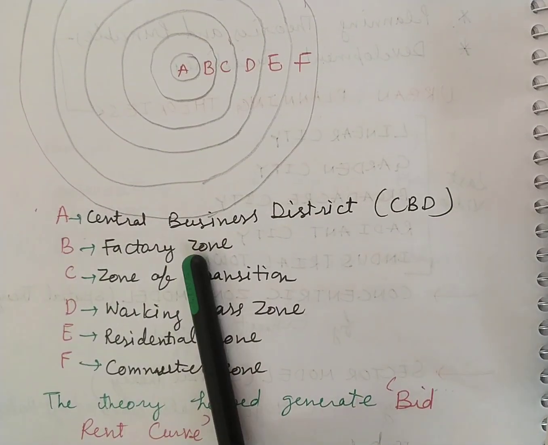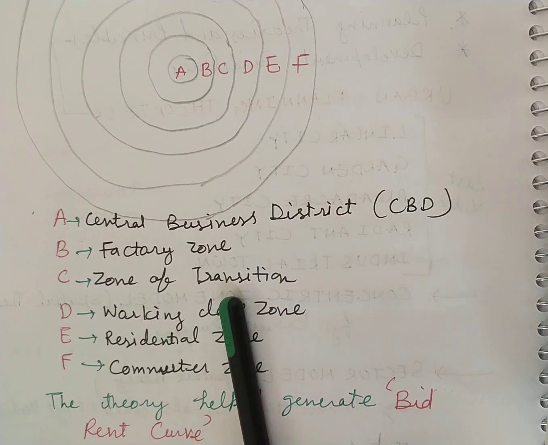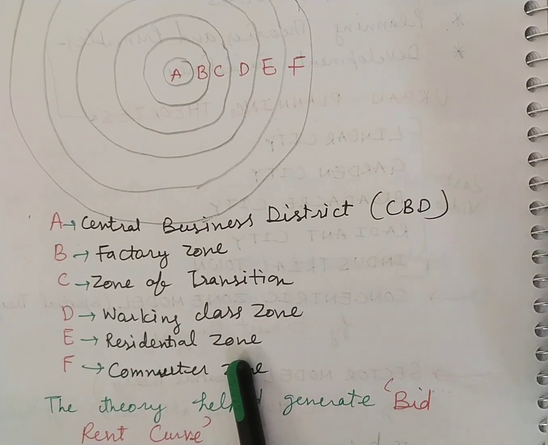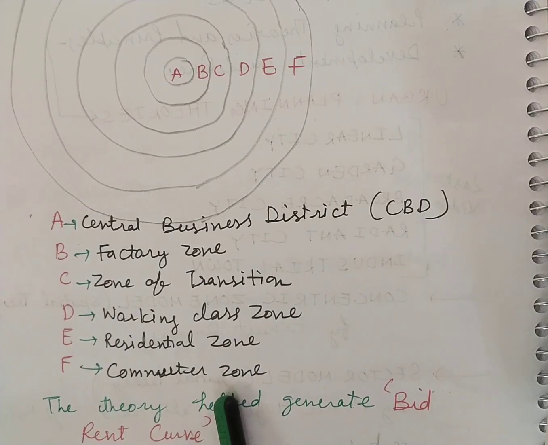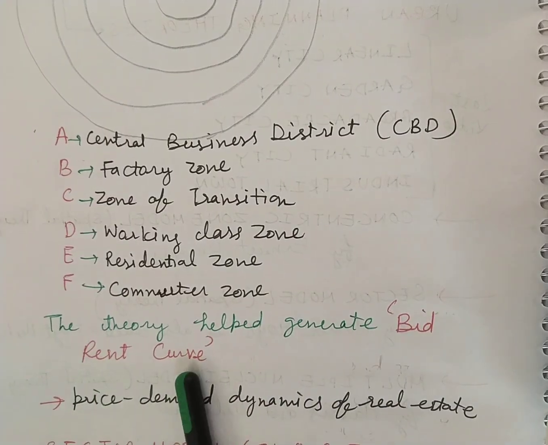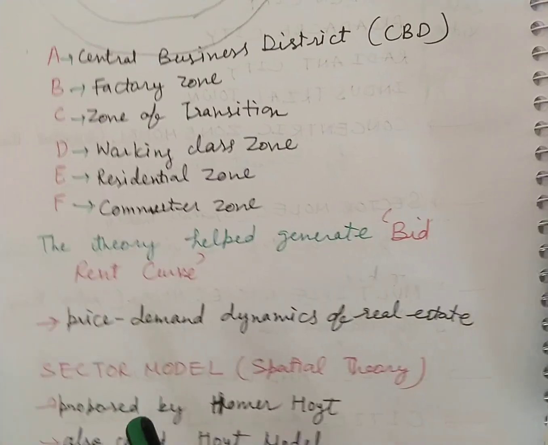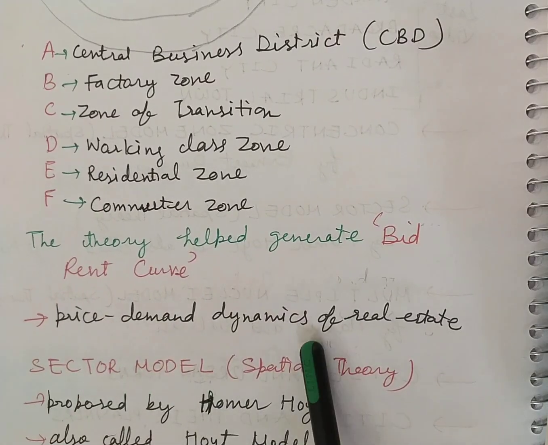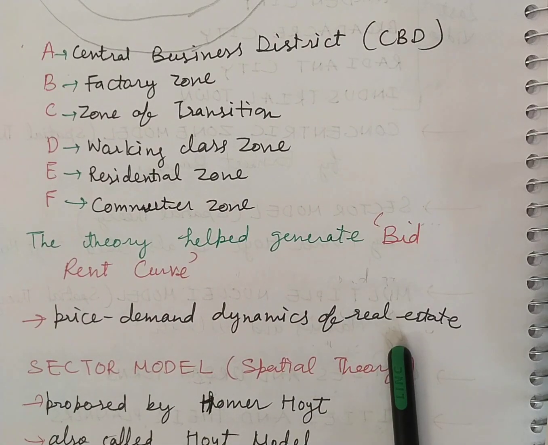B is factory zone. C is zone of transition. D is working class zone. E is residential zone. F is commuter zone. The theory helped generate the bid rent curve, which further helped in calculating the price demand dynamics of real estate.